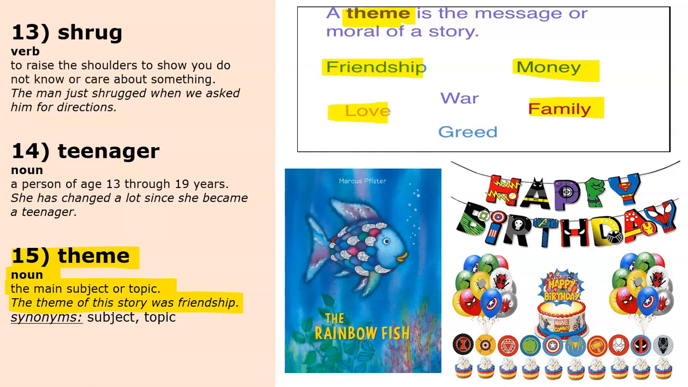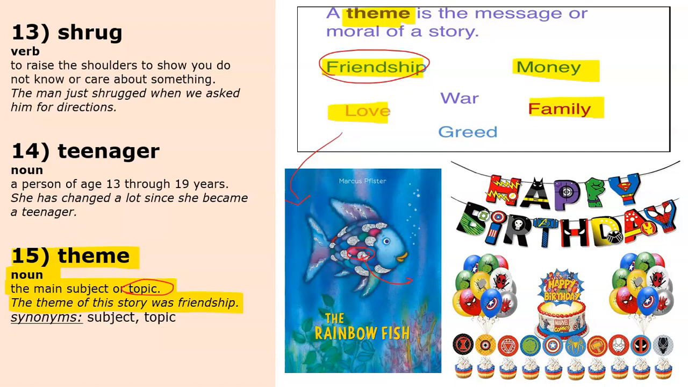If you think about the story, The Rainbow Fish, what do you think the theme of the story is? What is the story talking about? Well, this story is talking about friendship, about how the rainbow fish can share the scales with his friends so that his friends will be happy. So the topic of the story is teaching children how to be good friends, how to share with others.